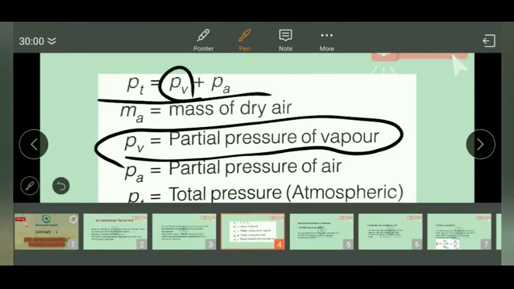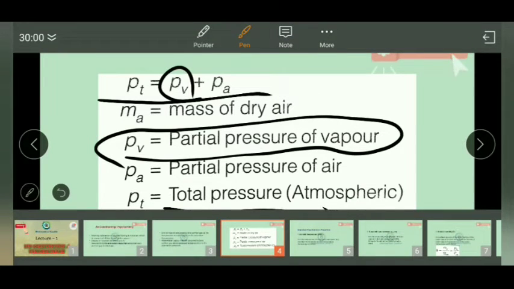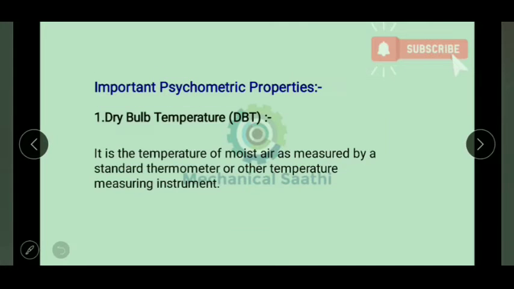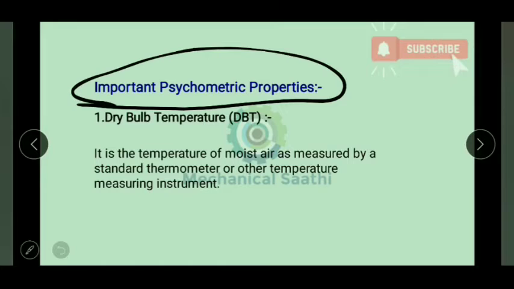Okay, so MA represents the mass of dry air, PB represents the partial pressure of vapor, and PA represents the partial pressure of air. Okay, so we'll discuss next different important psychrometric properties.